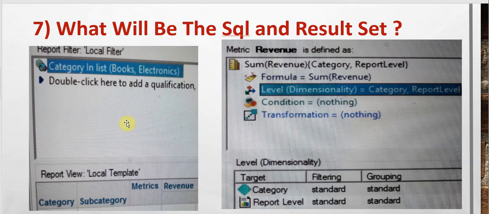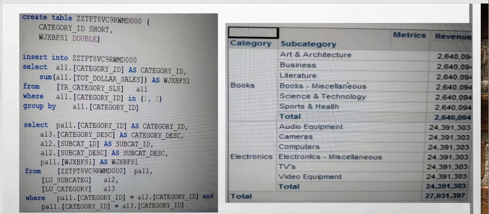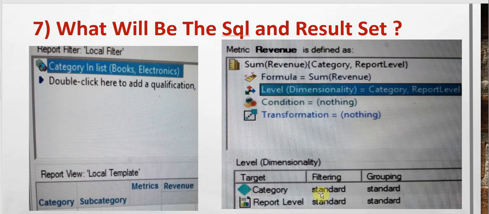In the last pass, all those categories from above are being pulled here. The next question is the level dimensionality will contain the category, which was in the previous question, as well as the report level, which are set to standard and standard. In this case, how will the result set and SQL be? It's going to be the same. It's doing the filtering for us, the subcategories for books and electronics are displayed, but the values are the same as in our previous question, and even the SQL as well. Therefore, even though we keep only category or report level and category both together, the results are coming out the same.